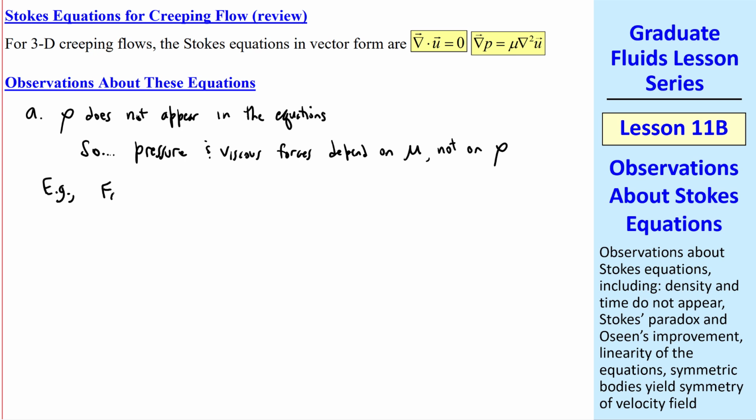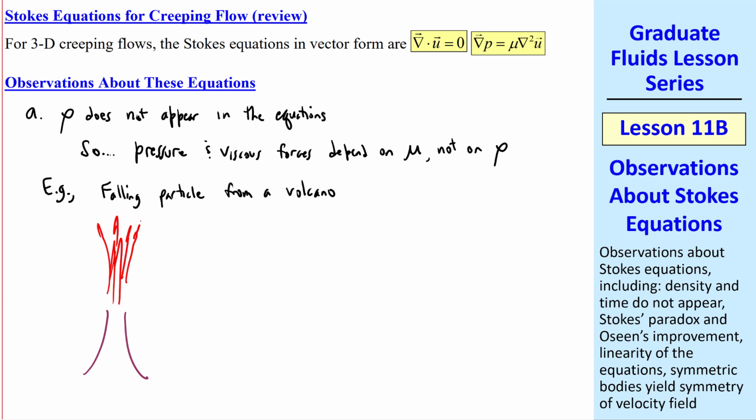Consider, for example, a falling particle from a volcano. A volcano can spew particles way high into the atmosphere, perhaps 10 kilometers or more. And an individual particle will eventually start falling down. We'll call capital VT the terminal settling speed. What happens is that for a particle, there's a net weight force, a buoyancy force, and a drag force. The net weight, W minus B, must be balanced by the drag.